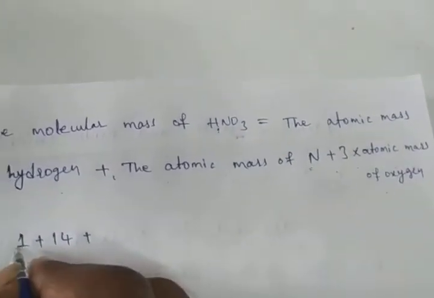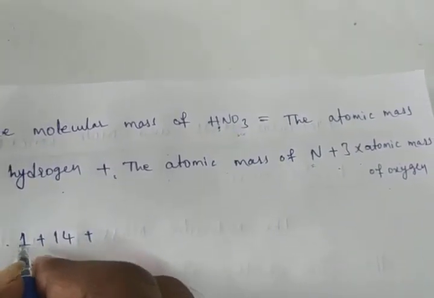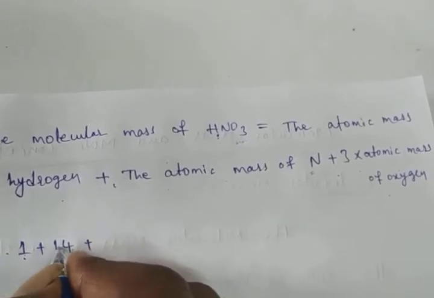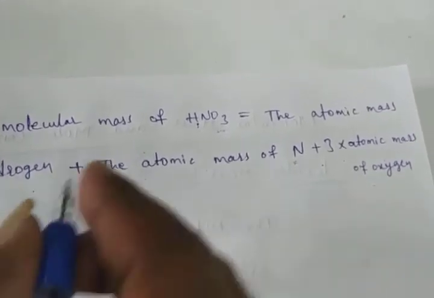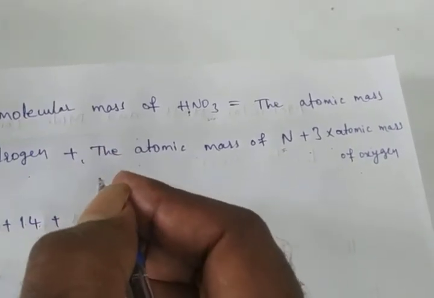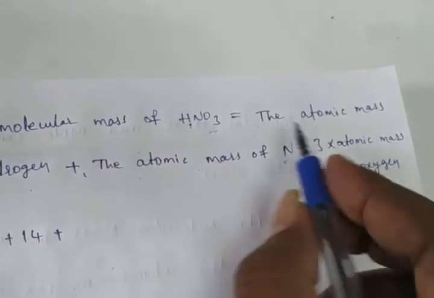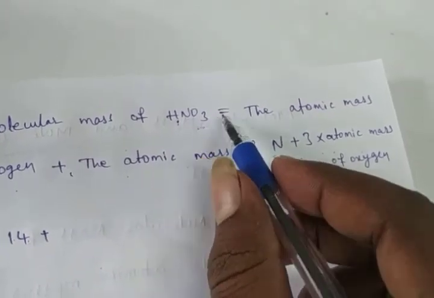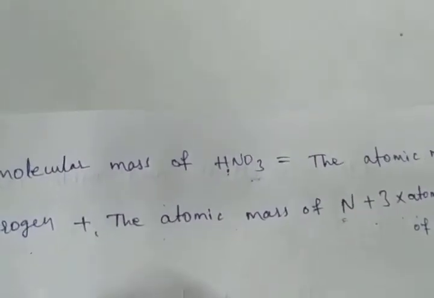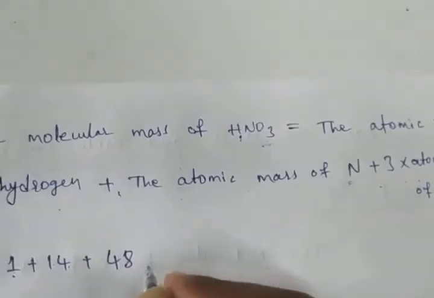Here only one hydrogen atom is there. 1 into 1, only 1 will come, and 14 into 1, the same 14 will come. But here 3 oxygen atoms are there. That's why 3 into each oxygen atom 16. 3 into 16 is 48.